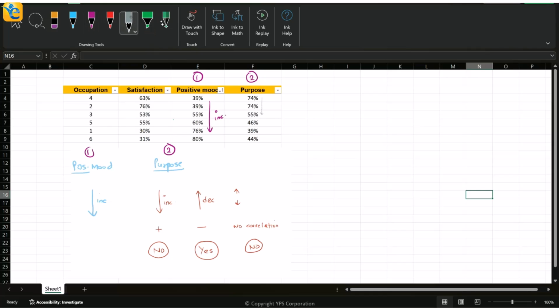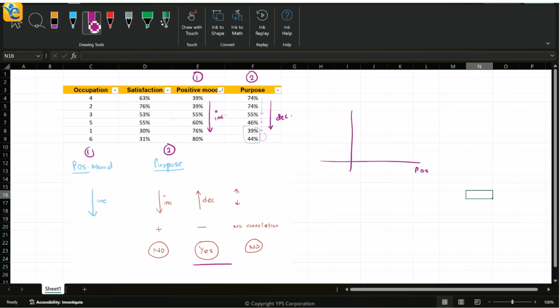74 to 55, I see a dip. 55 to 46, yes, there's a dip. Another dip till 39. Then just a small increase here. So these two seem to be going wrong. But I know I don't care about specific points. So overall, I can see that as I am coming down, my values are decreasing. And because of this, I am sure that the answer to this statement is yes, this is indeed negative correlation.